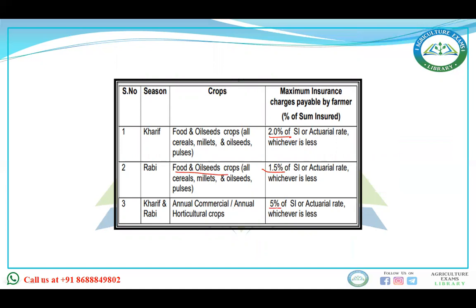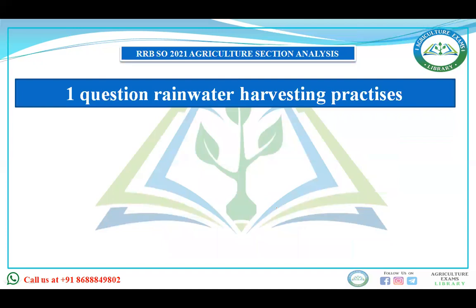For Kharif and Rabi, annual or commercial crop, it is 5%. One question was asked regarding the rainwater harvesting practices. The exact question we have not known from the students.